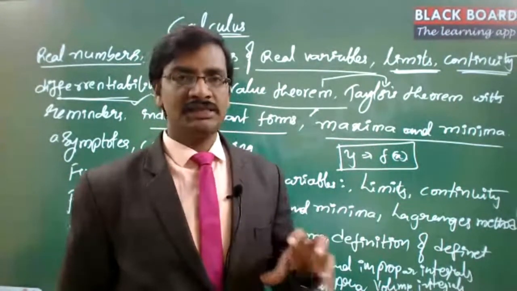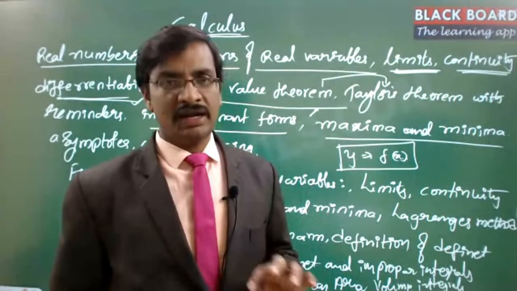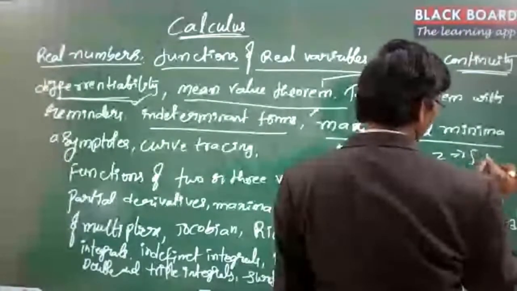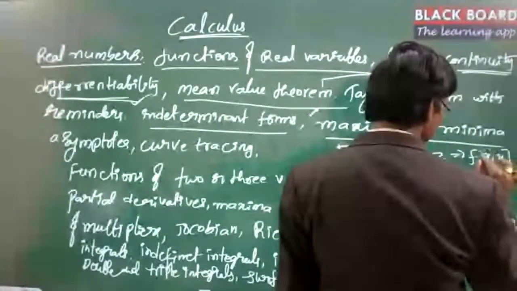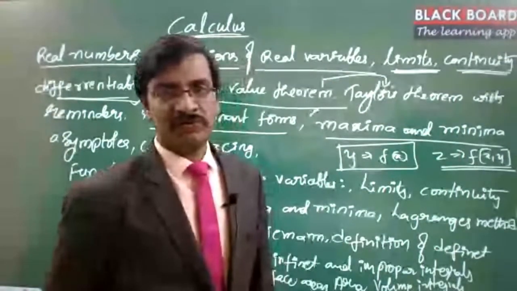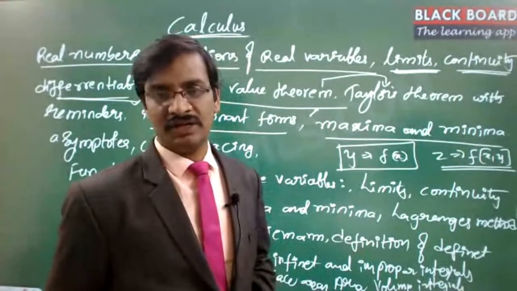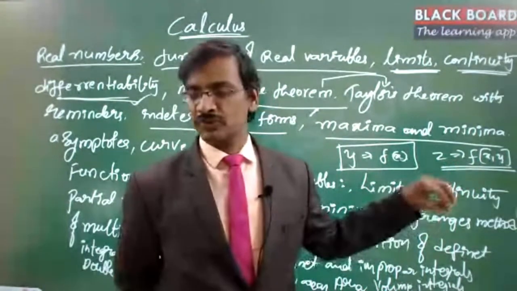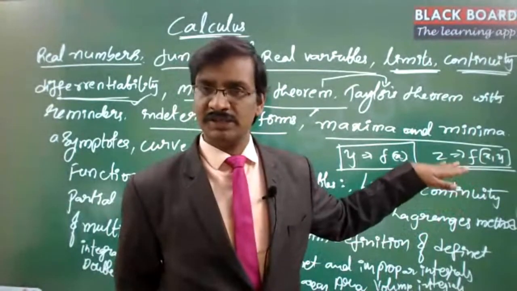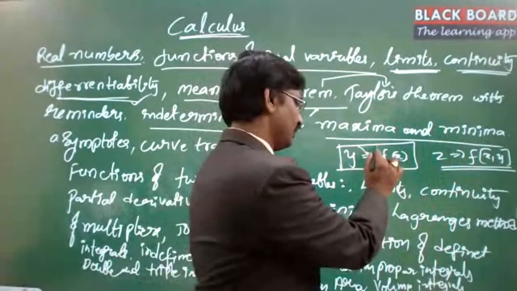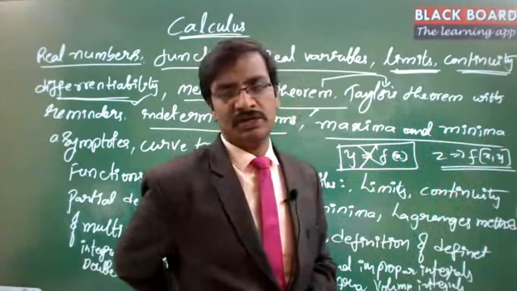As it is very, very tough to find out, at least our analysis was discussed only for two variables: z is equal to f of x comma y. Till this extent only we were finding out. We are not involving more variables because the complexity goes very high. Even at this level the complexity is a little bit tougher. This we have in our syllabus, and the questions were asked only from this particular section, not from higher levels. So this needs to be understood clearly.